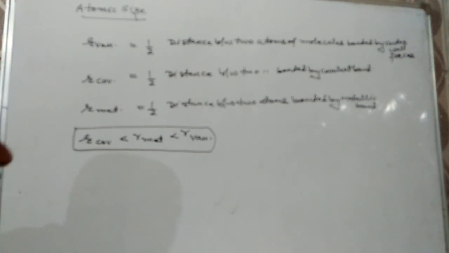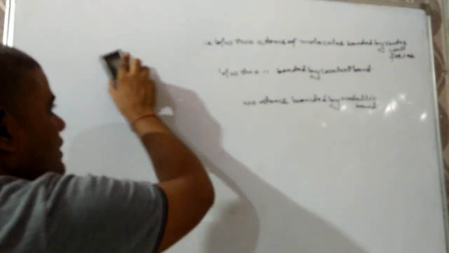After this, now we have to discuss the factors on which atomic size depends. Generally, there are two factors on which the atomic size will depend, and the first one is nuclear charge.